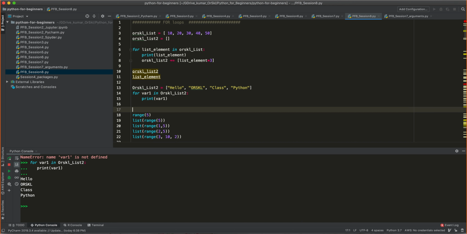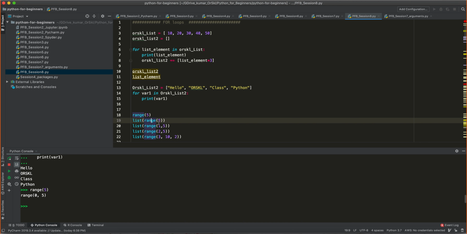But before we go there, let me introduce you another function called as range. So what does range do? So if I just say range and 5, that means it will generate numbers from 0 to 4. Okay, range is nothing but a function to generate the sequence of numbers. That's it. So if I say range of 5, basically it will have 5 numbers in it. But as the numbers always starts from 0 in Python, so it is 0, 1, 2, 3, 4. All these 5 numbers, makes it to 5 count.